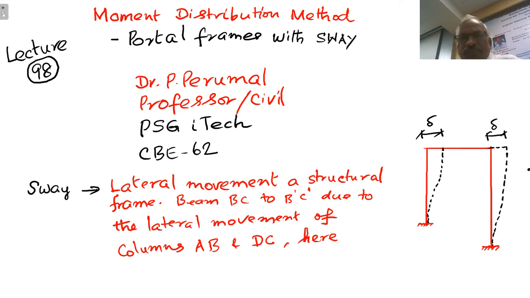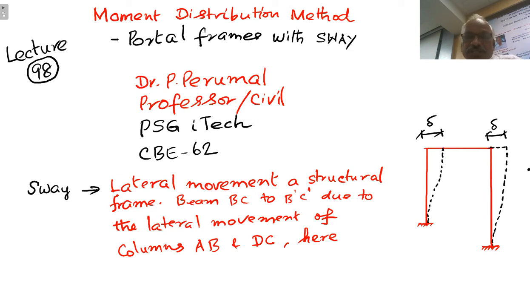Right. Actually, in practice, all structures will be subjected to sway, because when we assume moment of inertia same for both columns, during the construction there will be some error. So practically speaking, every frame will be subjected to side sway, but we idealize that the columns are of equal length, columns are truly vertical, columns having same moment of inertia, all these things. Anyway, let us go with the assumption.